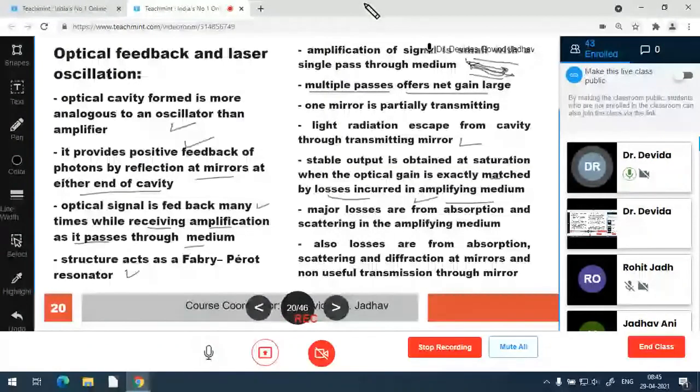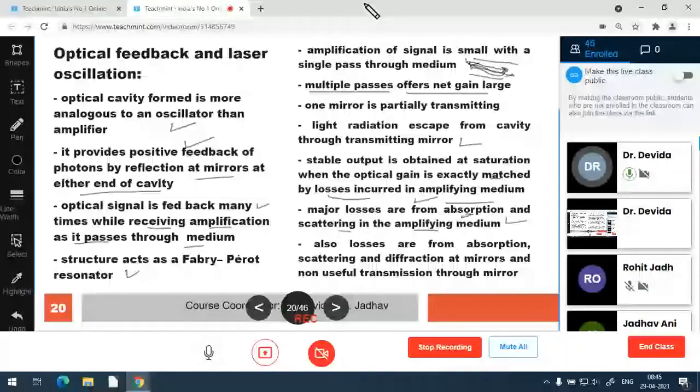The major losses are from absorption and scattering in the amplifying medium. So what are the major losses? The major losses are from absorption of the photons. Whatever photons are generated, they are absorbed by the material. So sources also absorb the photons. So there is absorption in the amplifying medium and scattering of the photons in the amplifying medium. These are the two major losses.